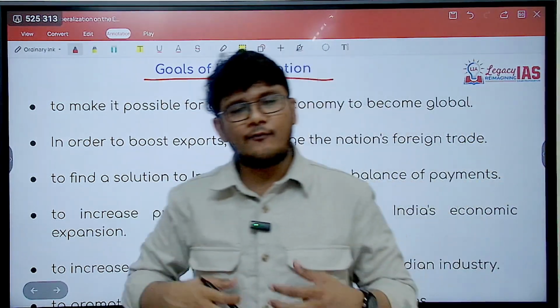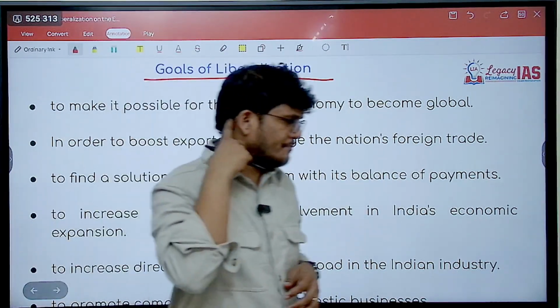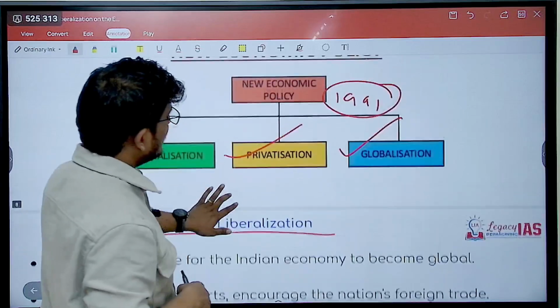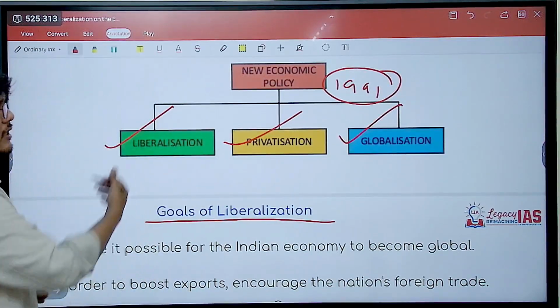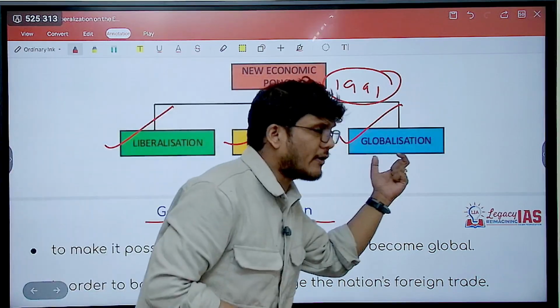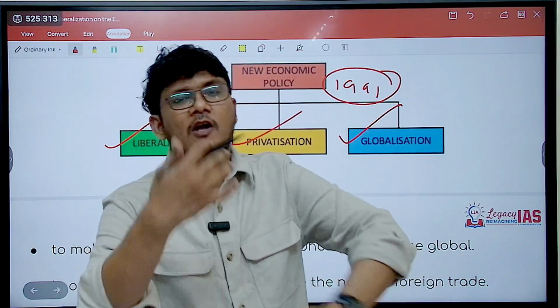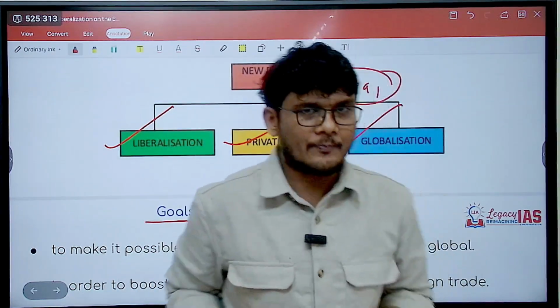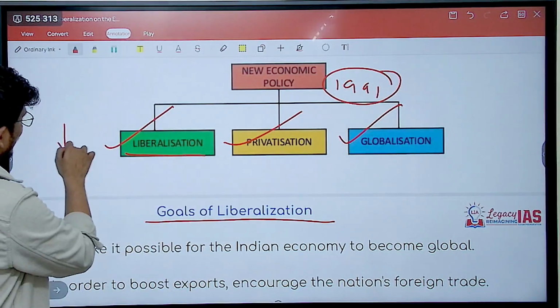Now here you might find a lot of things overlapping. They reinforce each other as well. So for example, liberalization. This is very important in your answer writing, how you can talk about the overlapping and the synergy and things reinforcing each other. So when liberalization is there, that means rules and regulations are going down.